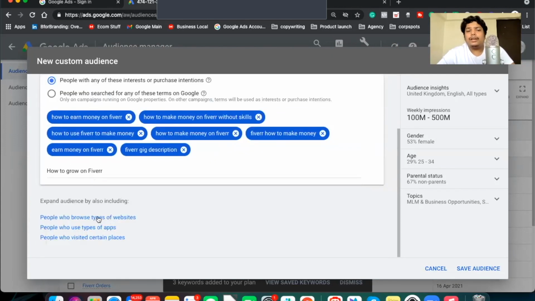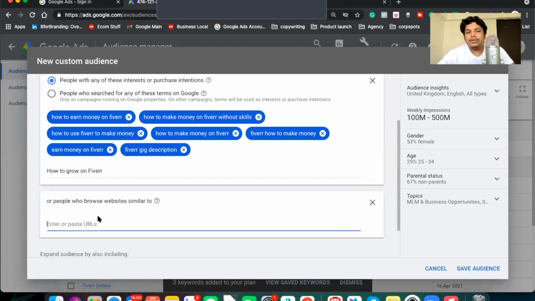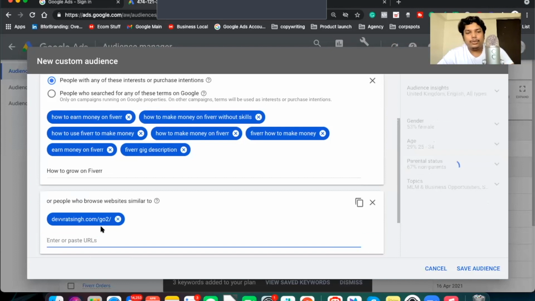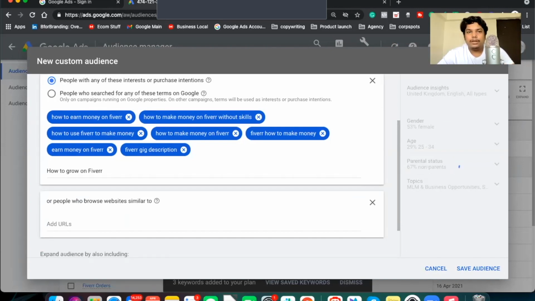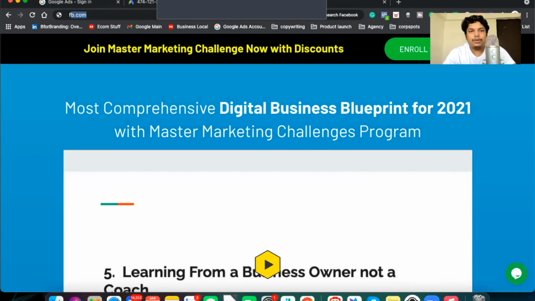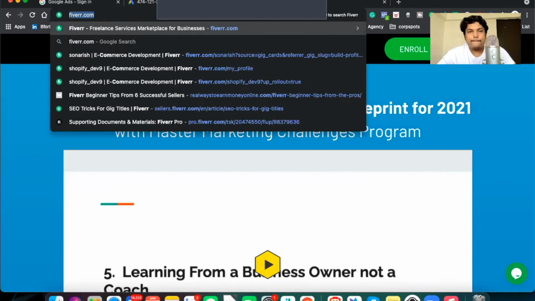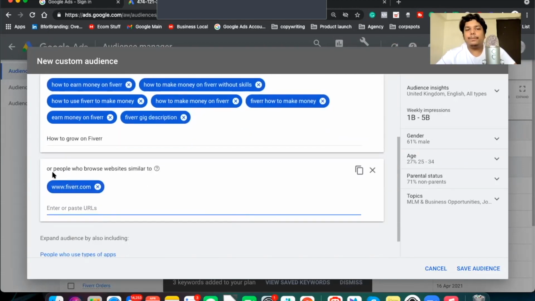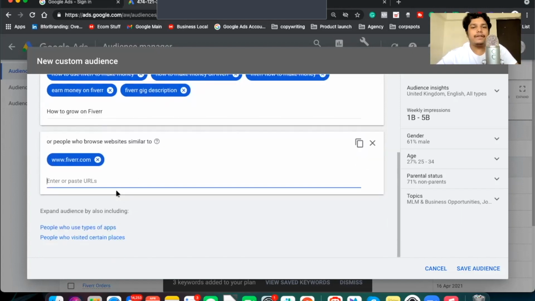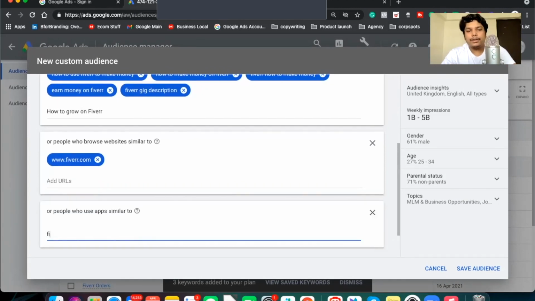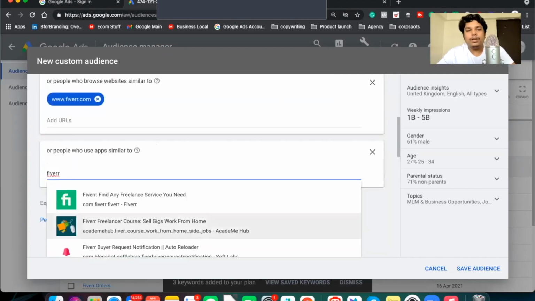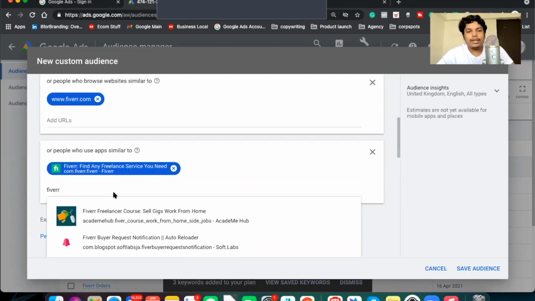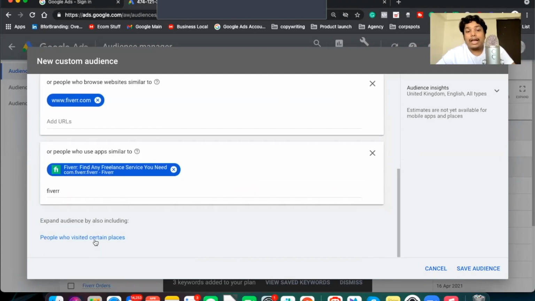And now you can also retarget people who have visited the website. So you can click on this option and paste the URL, which is, let's say, the URL of Fiverr. Here I have put Fiverr.com into people who browse websites similar to, which means people who have browsed websites similar to Fiverr.com would see my ad. Now, people who use type of app, I can write the name of the app here, which is Fiverr. If someone is using Fiverr, that means they are interested in my app.